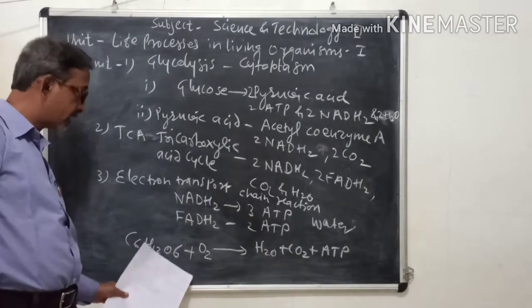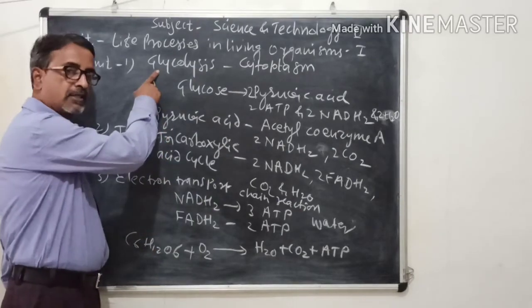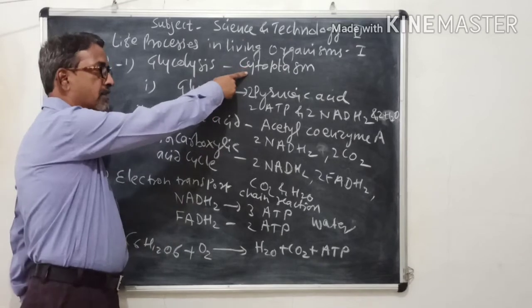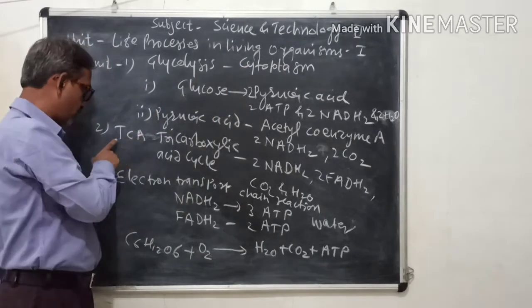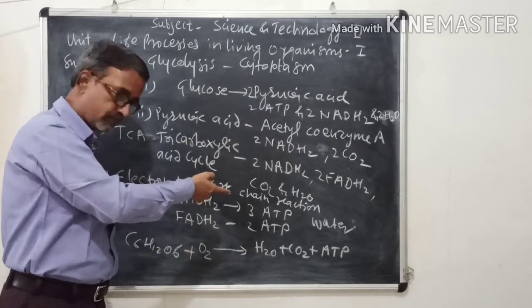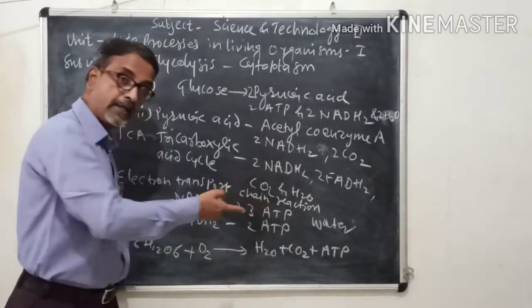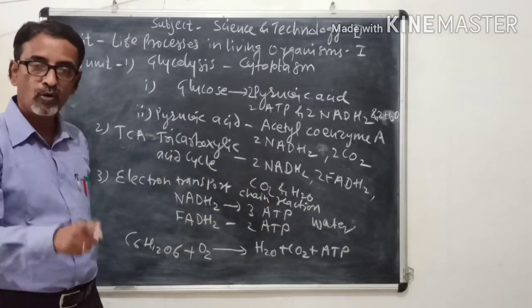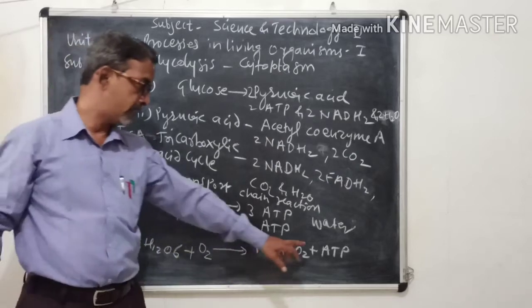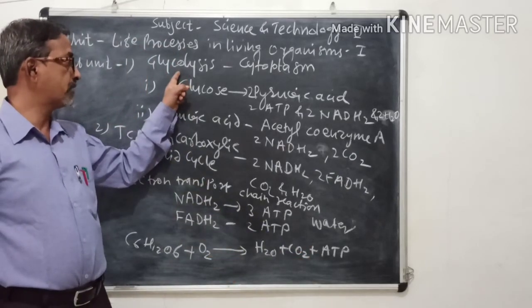But this reaction takes place in 3 different steps. The first step is glycolysis, as we have seen. It takes place in the cytoplasm. The second step is the TCA cycle. It takes place in mitochondria. And the third step is the electron transport chain reaction. It also takes place in mitochondria. So glycolysis, what is glycolysis?